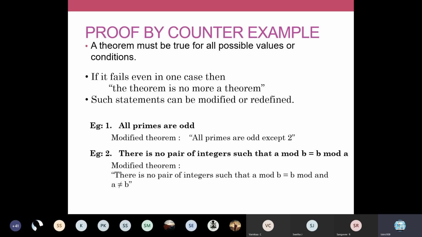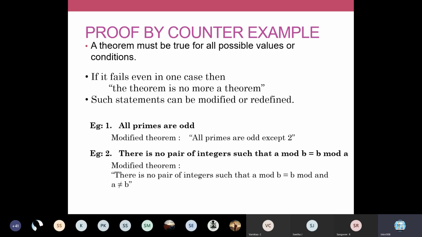Your modified theorem will be: there is no pair of integers such that a mod b equals b mod a, and a not equal to b. You have to define explicitly that a and b must be different values. Then only your theorem will hold good. If you apply the same values for both a and b, it won't be a theorem.